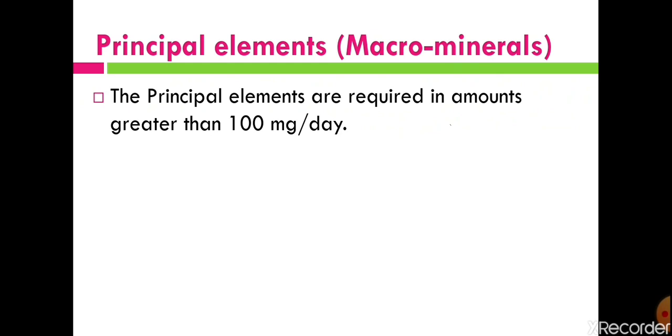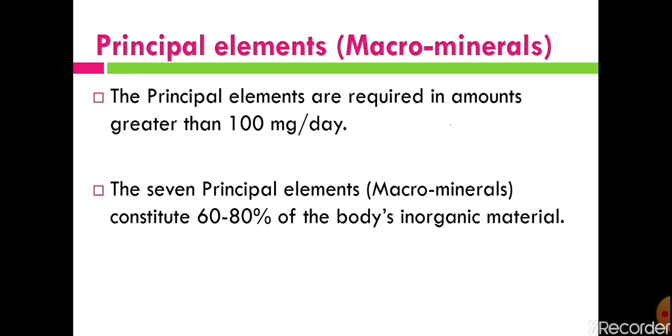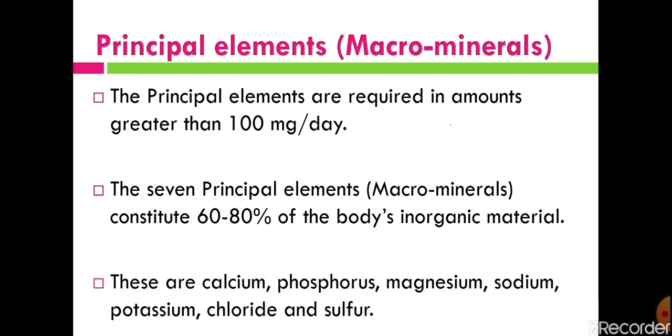The 7 principal elements are calcium, phosphorus, magnesium, sodium, potassium, chloride, and sulfur.